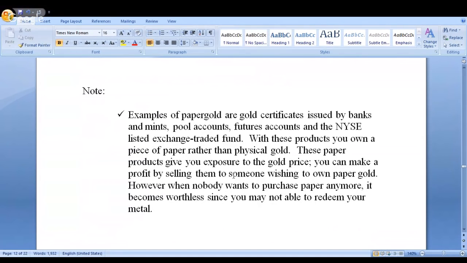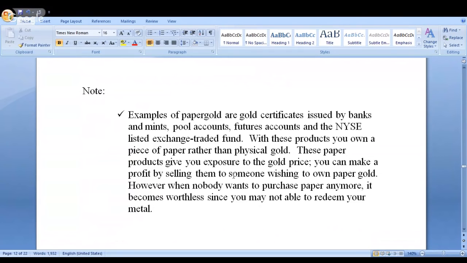Examples of paper gold are gold certificates issued by banks and mints, pool accounts, futures accounts, and New York Stock Exchange listed exchange traded funds. With these products, you own a piece of paper rather than physical gold.